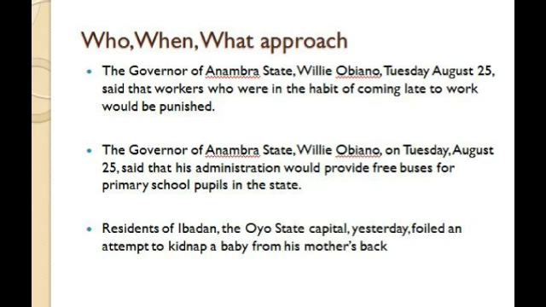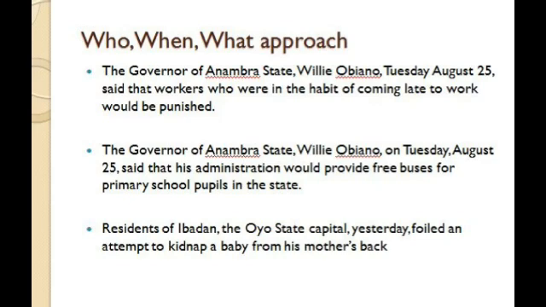So the who, when, what approach is talking about using the personality in the story, that's the who, the date or when the story happened, that's the when, and then the event itself that took place, that's the what. Look at the second example. The governor of Anambra State, Willie Obiano, on Tuesday, August 25, said that his administration would provide free buses for primary school pupils in the state. The first one we didn't put on, the second one we put on. And why is that? A matter of house style. Depending on what the newspaper organization or radio station you're working for decides to use as their house style.